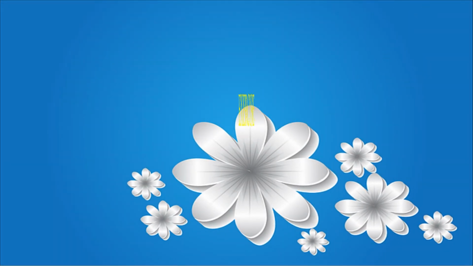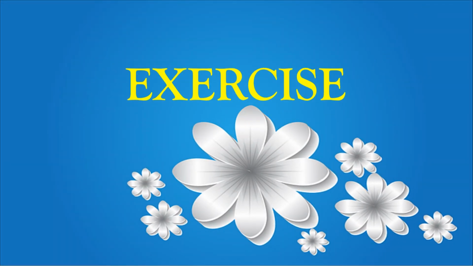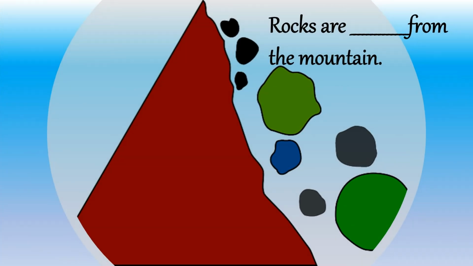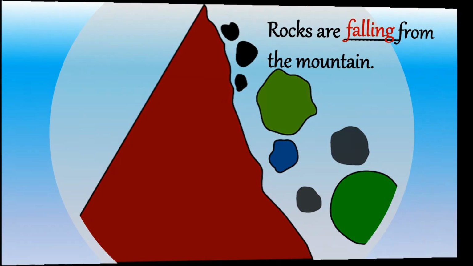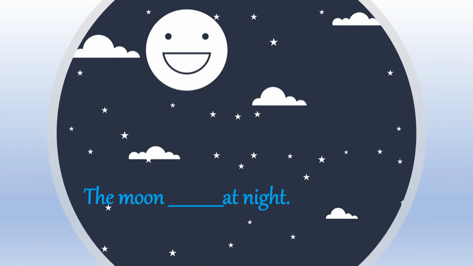Let's do one more exercise, children. Rocks are dashed from the mountain. Rocks are falling from the mountain. So here falling is the action word. The moon dashed at 9. Tell me kids, what will be the action word here? Yes, correct. The moon shines at night.